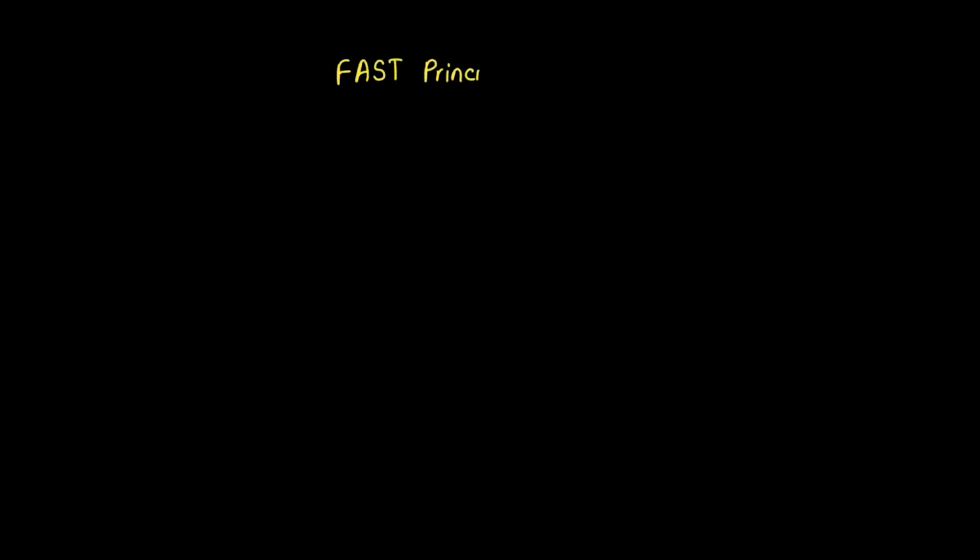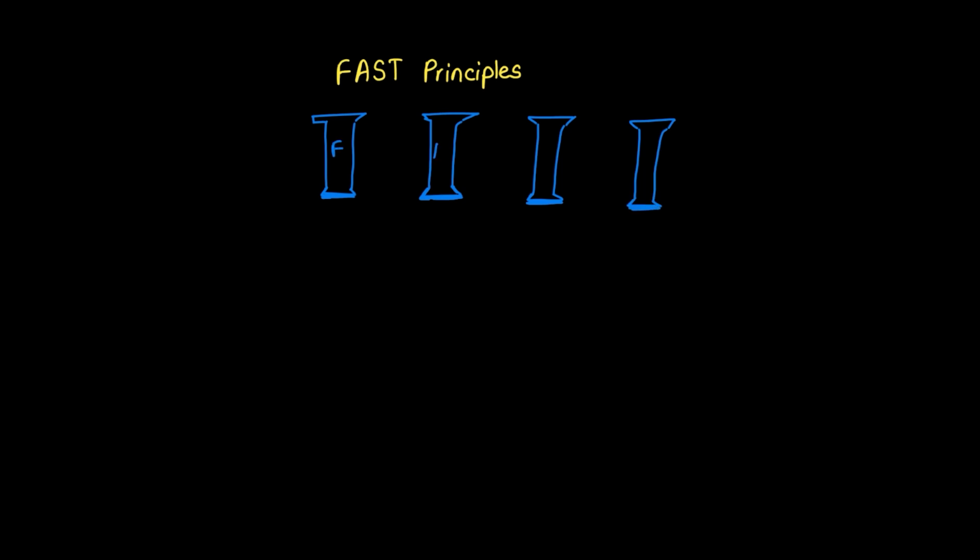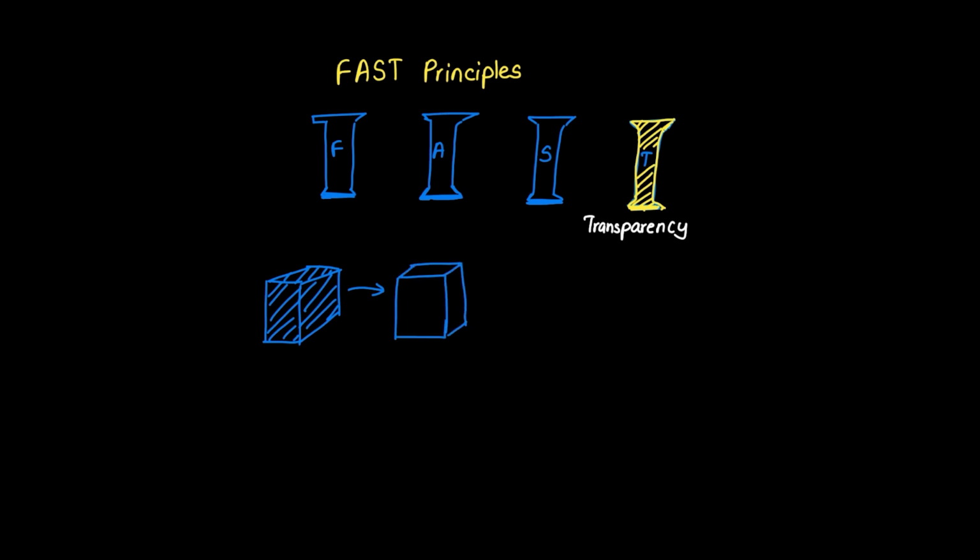Financial forecasting with AI brings us face to face with the FAST principles: fairness, accountability, safety, and transparency. For stakeholder trust, transparency standards are absolutely critical. Stakeholders aren't just interested in what the forecast says, they need to understand how the AI reached its conclusions. Imagine investing your life savings based on a prediction from a black box that no one can explain. Terrifying, right? Transparency means opening up that box and showing the gears inside.